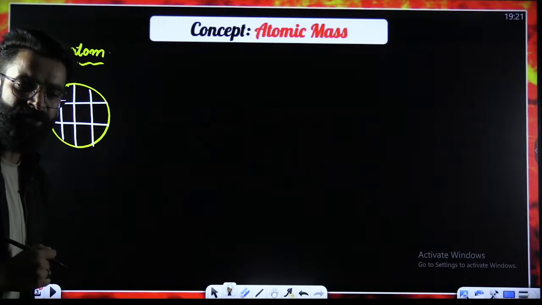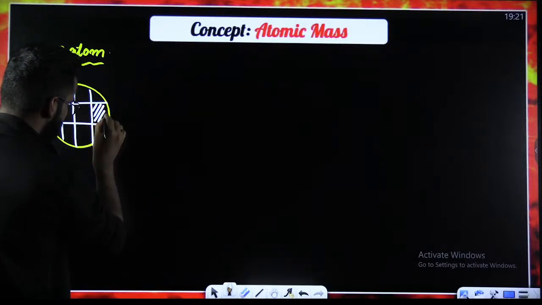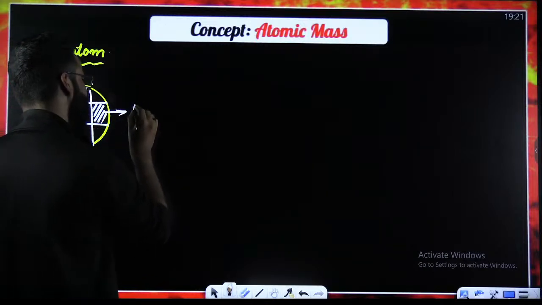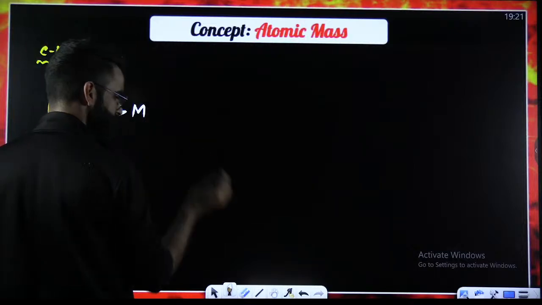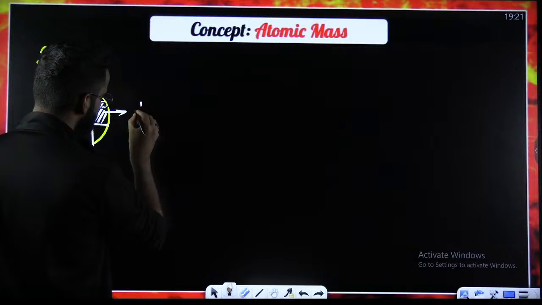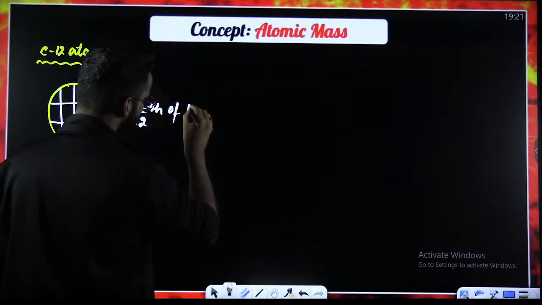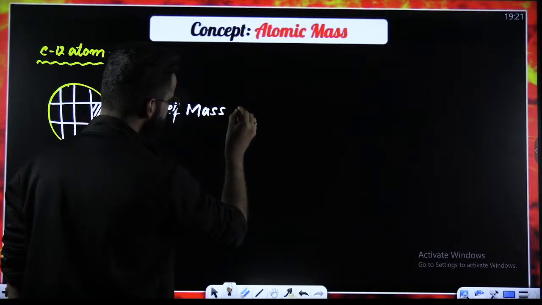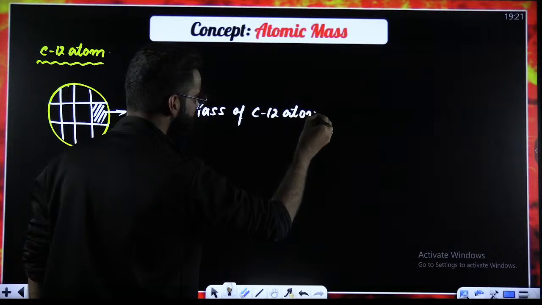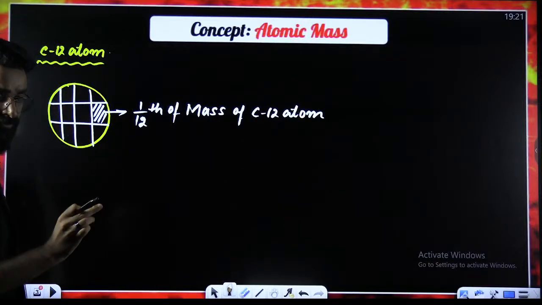After dividing this carbon 12 atom into 12 equal parts, if I just take the small part over here, can I say the mass of this small part is nothing but 1/12 of the mass of carbon 12 atom? Yes, I can say that. So what did I do first of all? I took a carbon 12 atom. I divided the carbon 12 atom into 12 equal parts.